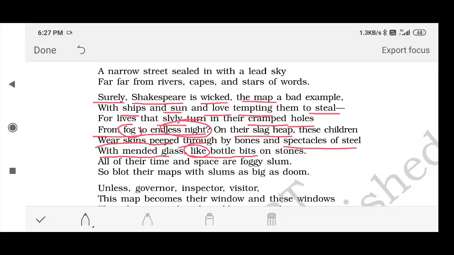And the writer has written bottle bits. B sound is being repeated here again and again, and it means this is alliteration also. So it is alliteration plus simile in a single line. With mended glass means with repaired glass, these children have got a spectacle or specs on their face, but their faces are looking like stones, and it seems as if on a stone there are glass bottle pieces which were spread everywhere. Bottle bits means the small pieces of bottle.